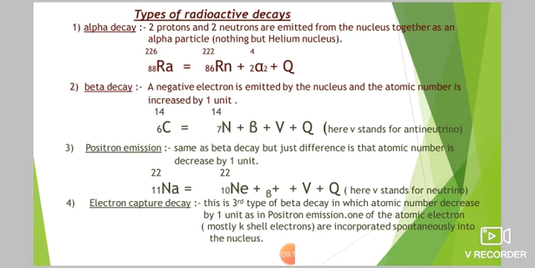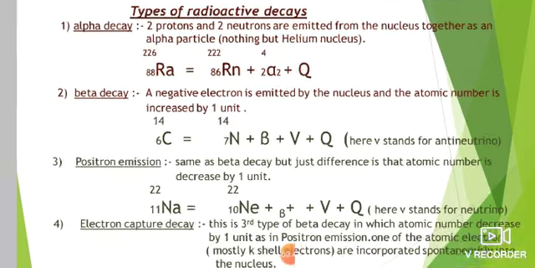There is nothing much to get into in detail about radioactive disintegration. Now we will see the types of radioactive disintegration, or types of radioactive decay. There are four types of radioactive decay, of which one is alpha decay, and the rest of the three are variants of beta decay. Alpha decay is the emission of two protons and two neutrons from the nucleus of a radioactive element. That emitted alpha particle of two protons and two neutrons is nothing but a helium nucleus.